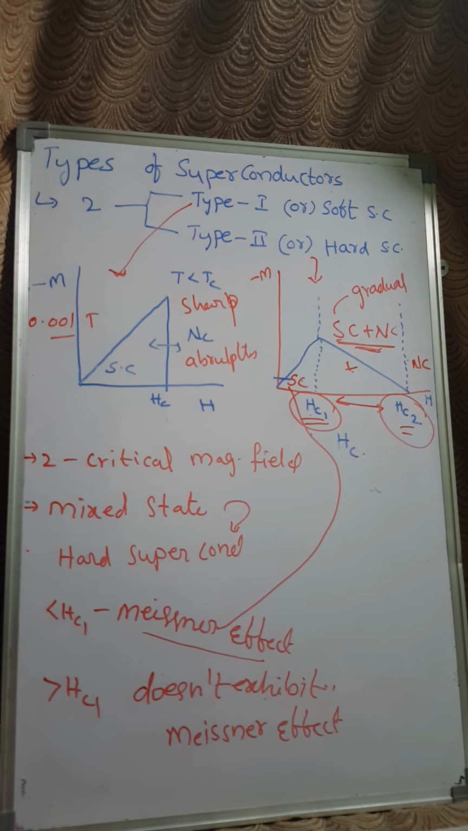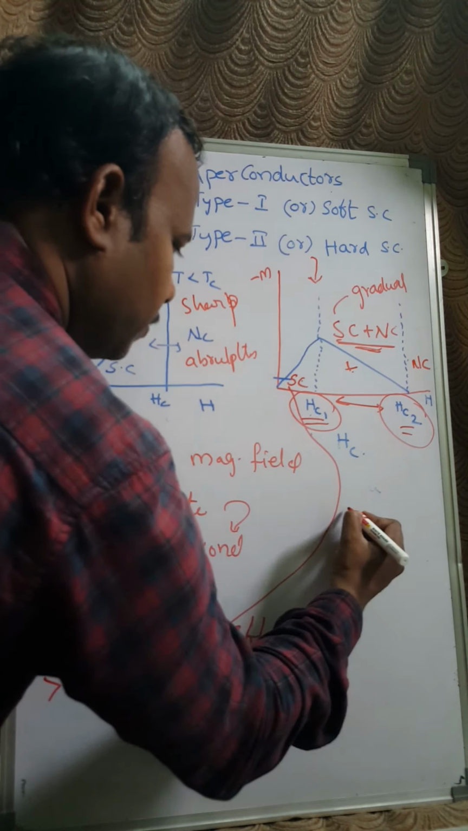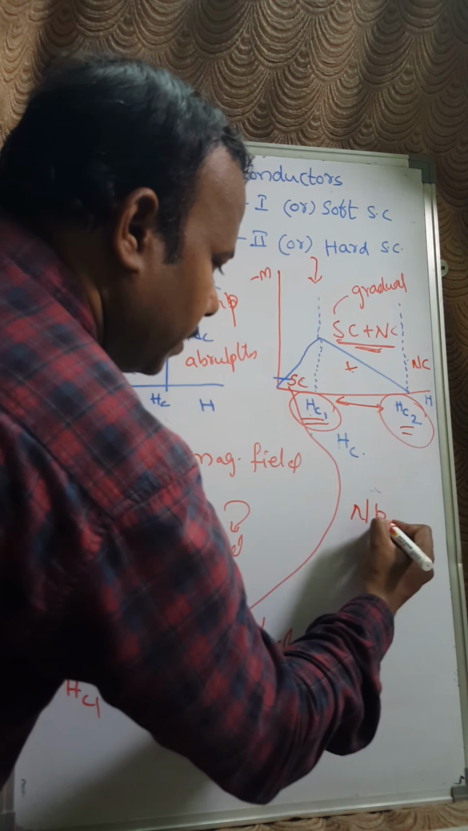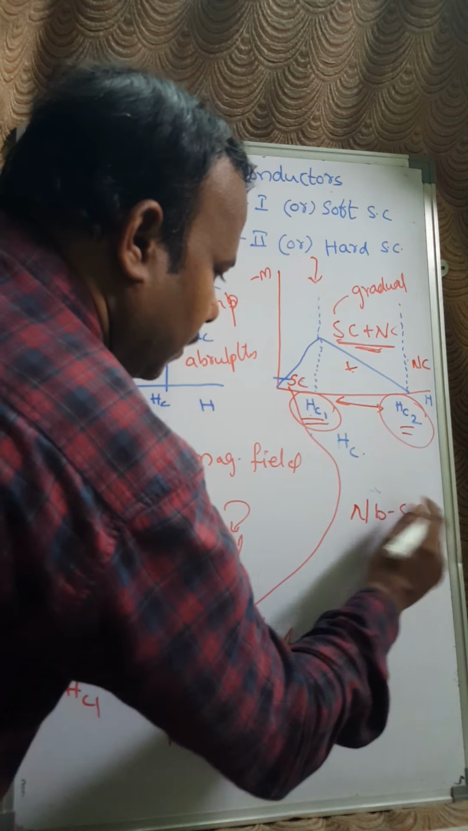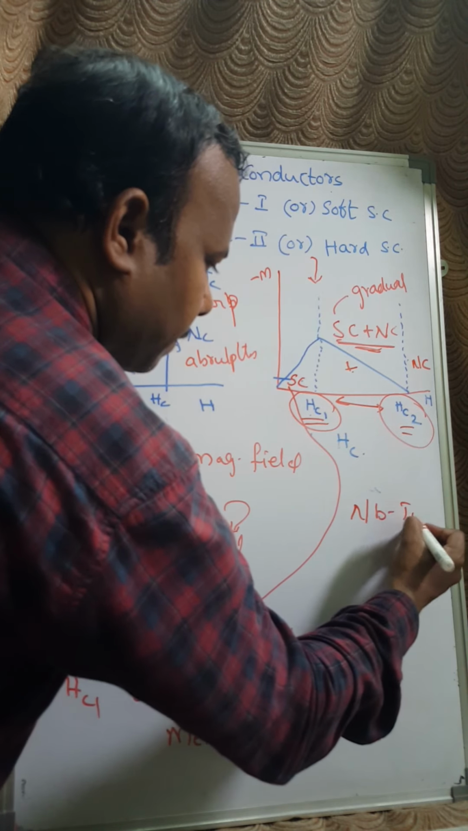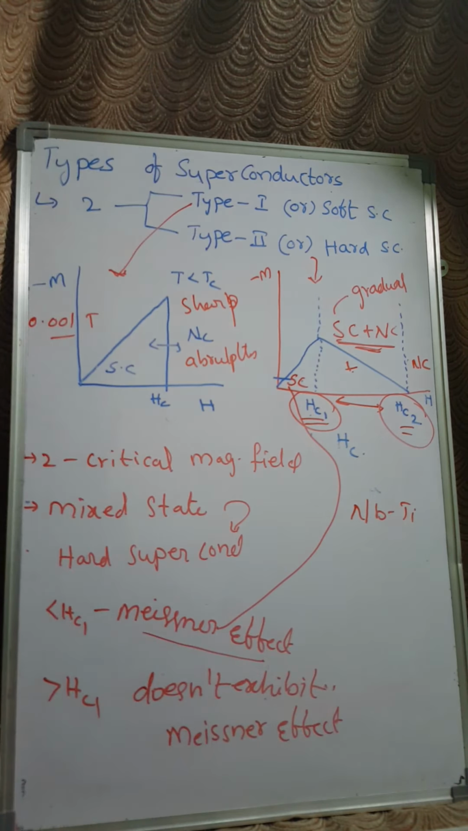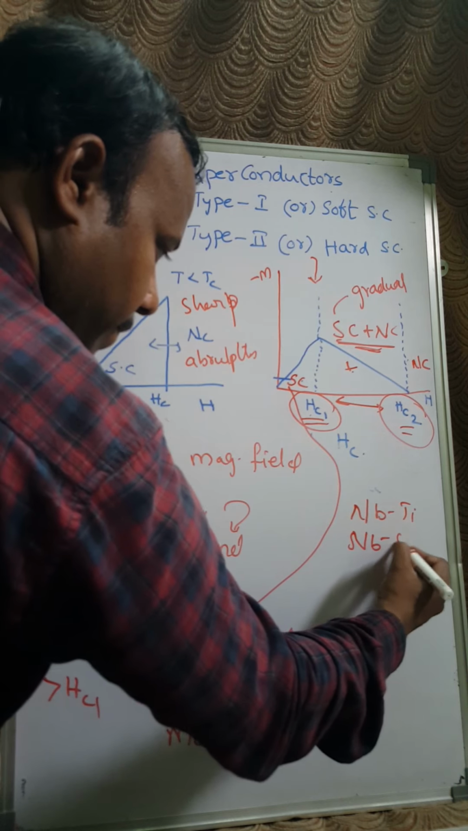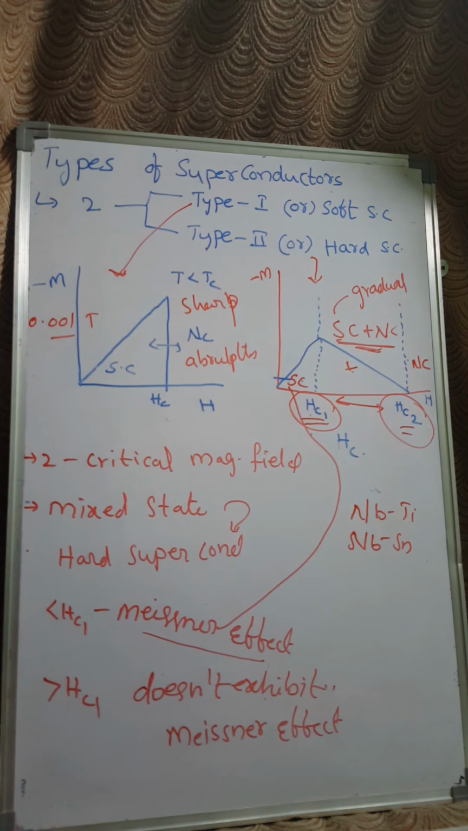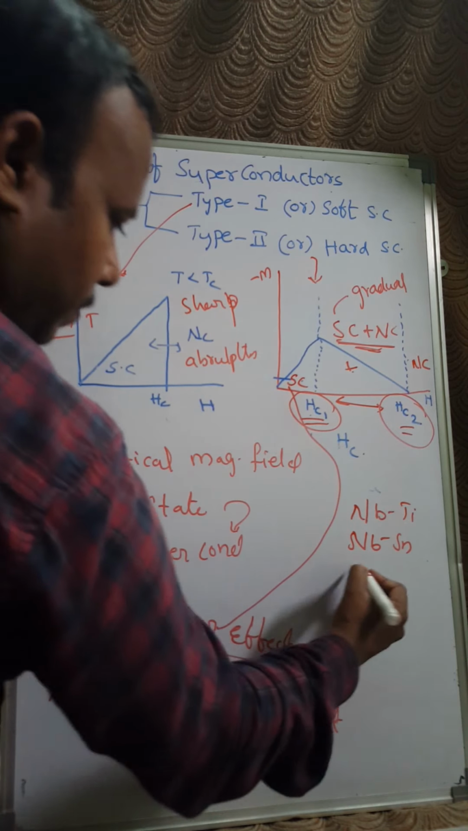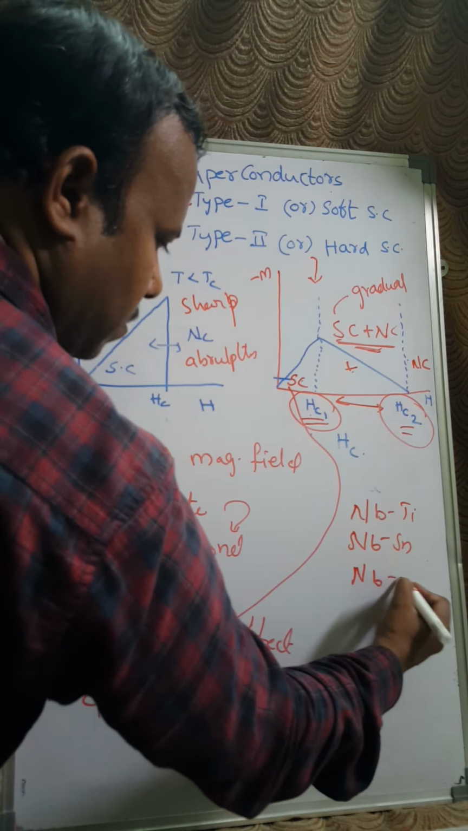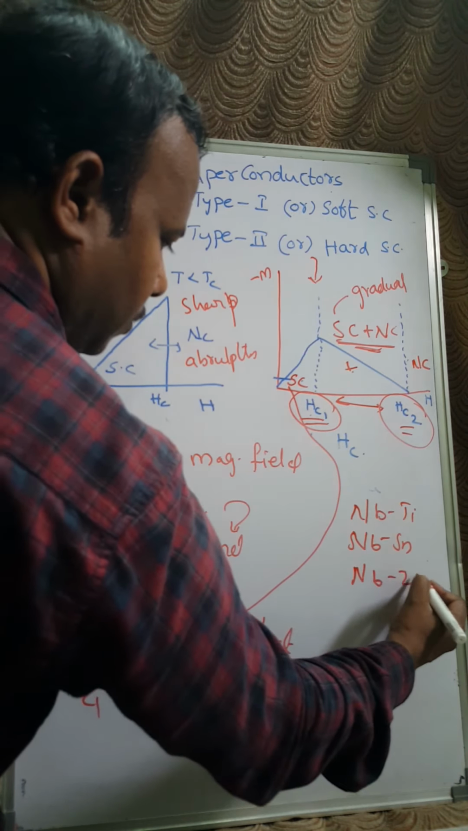And some examples I am going to give here for these type 2 superconductors are niobium tin, niobium titanium, niobium zirconium, and another niobium zirconium are some of the examples for type 2 superconductors.